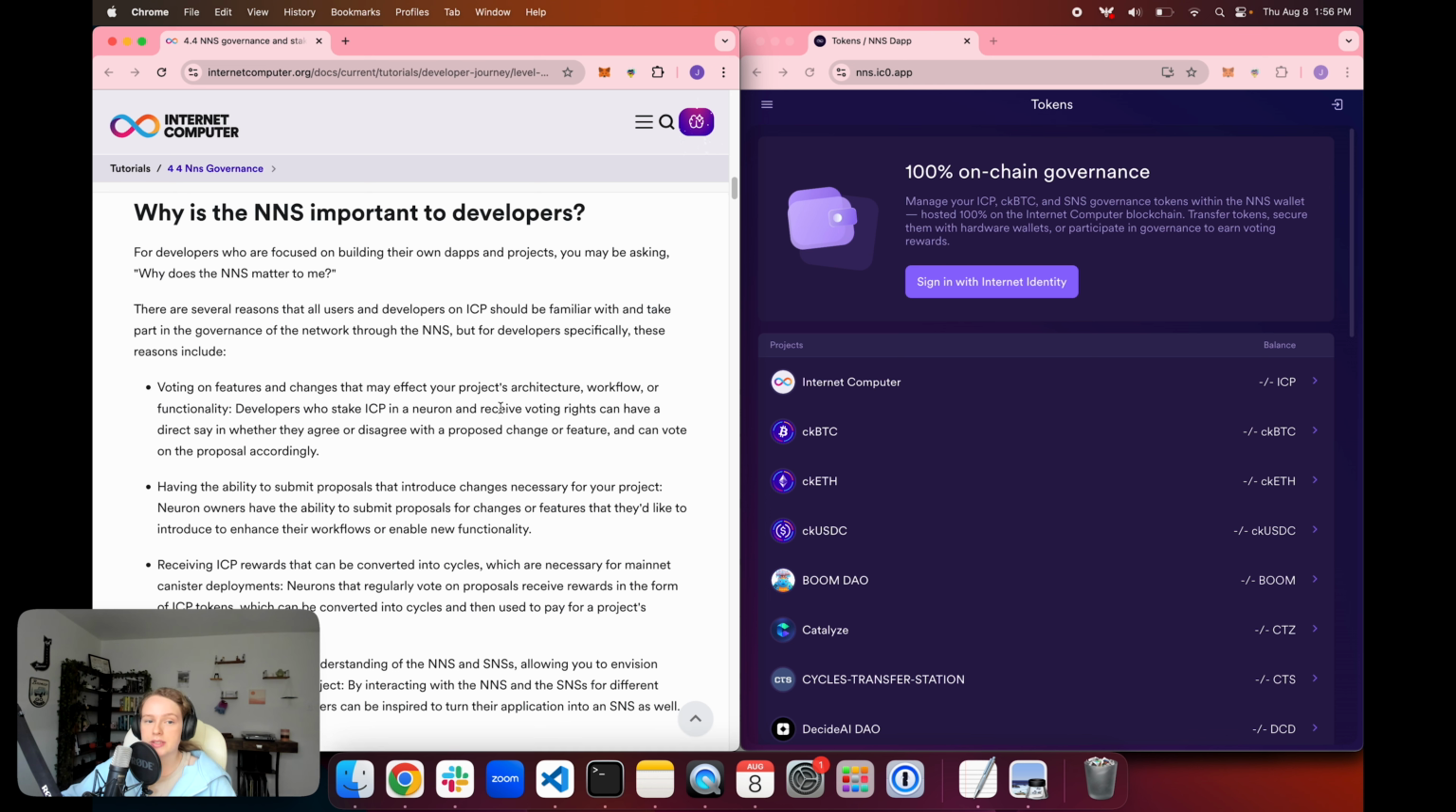And specifically for developers, one of these key reasons is a lot of proposals are feature related, and so if there are proposed features or architecture changes to the network, it may affect your project's architecture, your developer workflow, or even the functionality of your application. And so it's important to stay up to date with what changes the network is going through so that if there are breaking changes that you need to allocate for on the developer side of your dApp, you can be sure to take that into account. It's also exciting to see new features that may unlock new capabilities for your application.